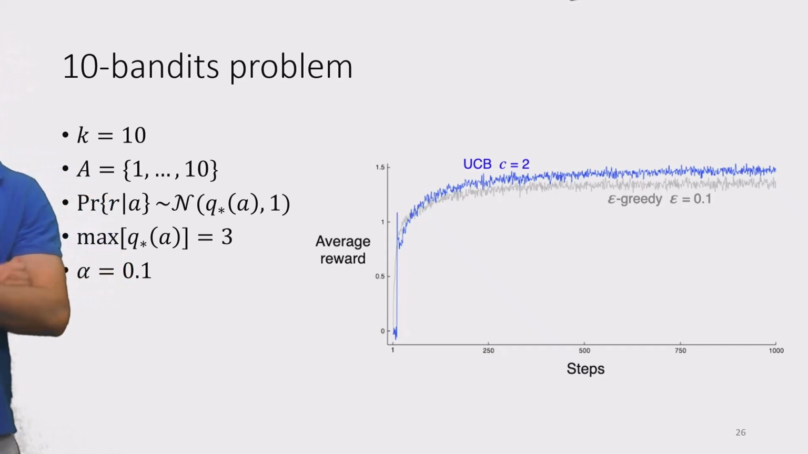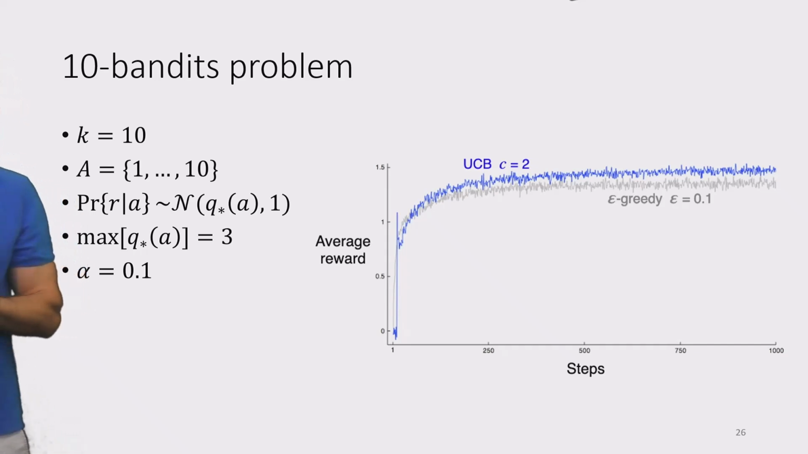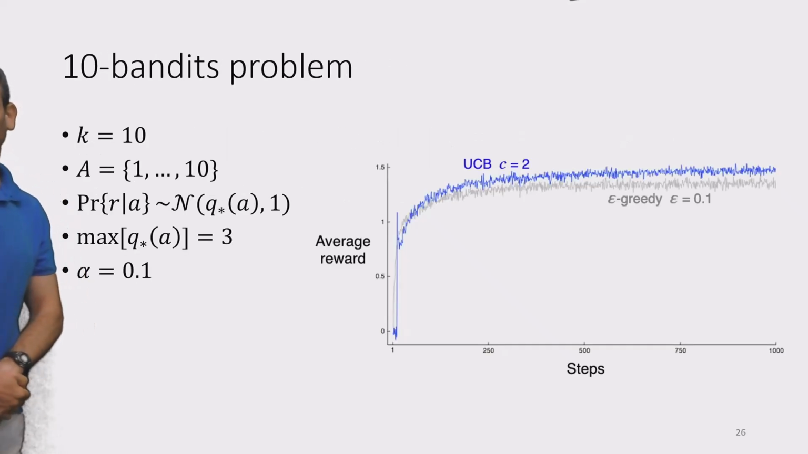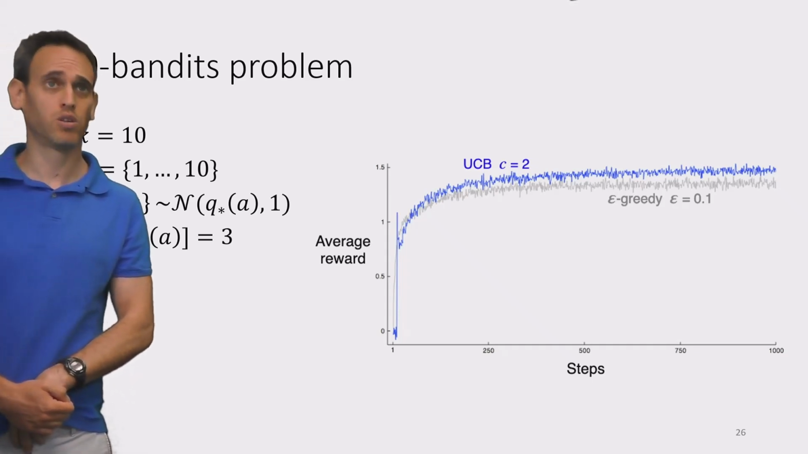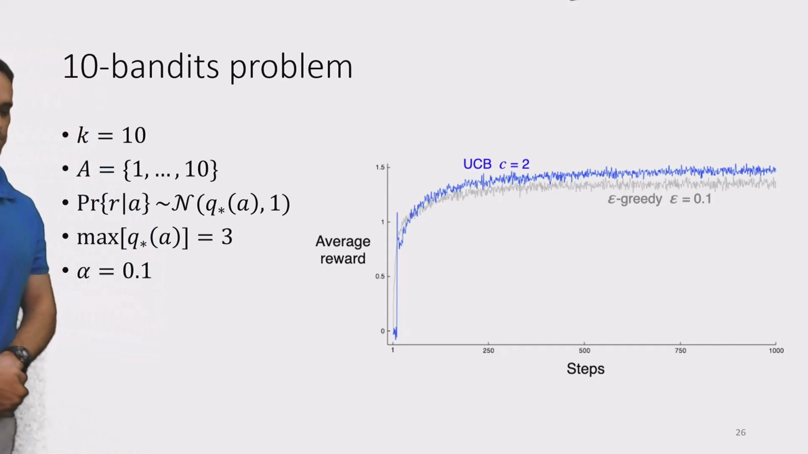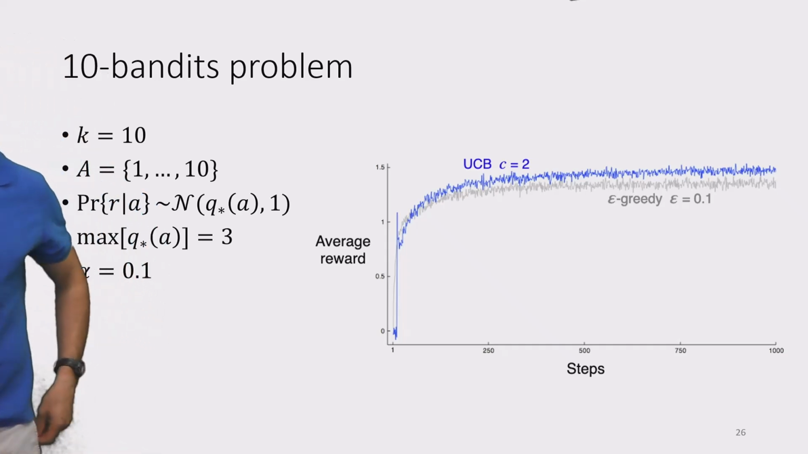Alpha, the learning rate, is set to 0.1 for epsilon greedy, and for UCB, the C hyperparameter is set to 2. And you can see that UCB can indeed outperform an epsilon greedy approach. And by the way, UCB also guarantees infinite visitations, unlike the optimistic initialization approach.